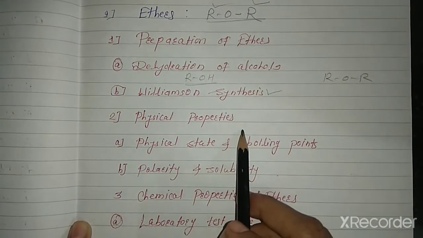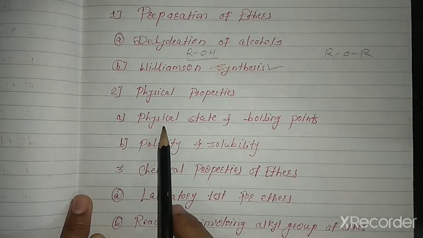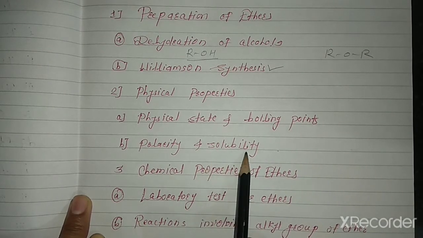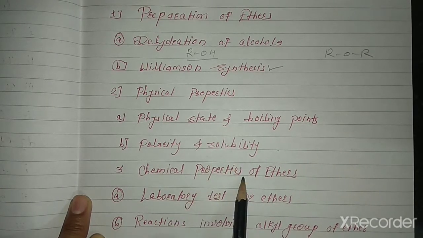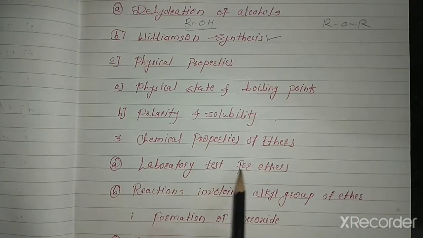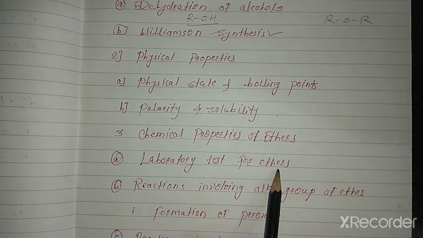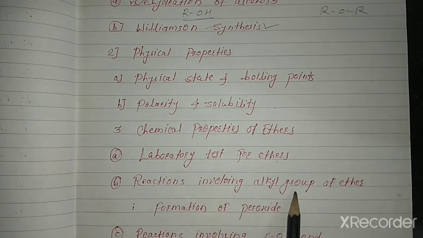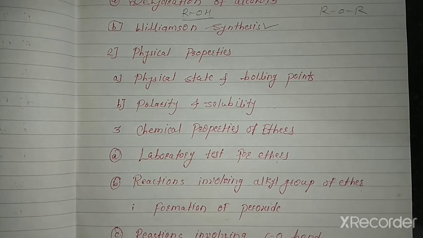Then physical properties of ether: physical state, boiling point, polarity and solubility. Then chemical properties of ether, then laboratory test for ether, meaning how to identify the ether. Reactions involving the alkyl group of ether, in that formation of peroxide.